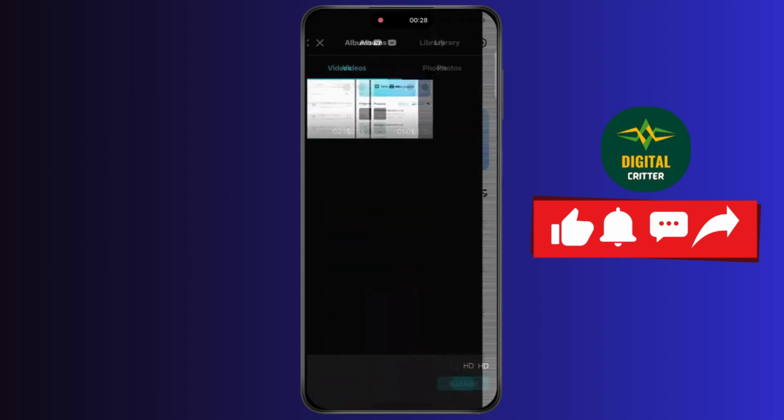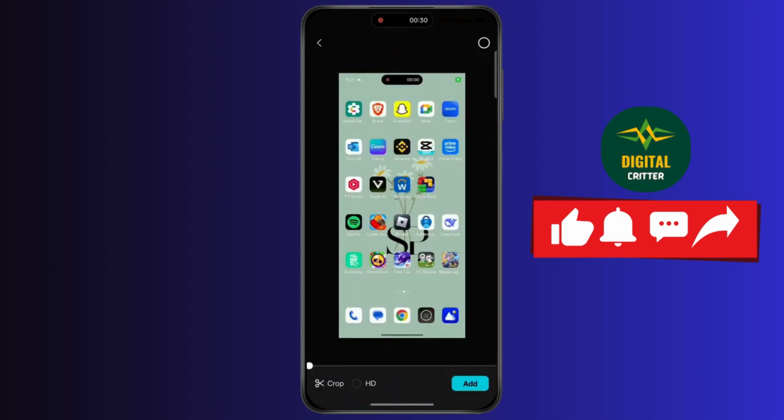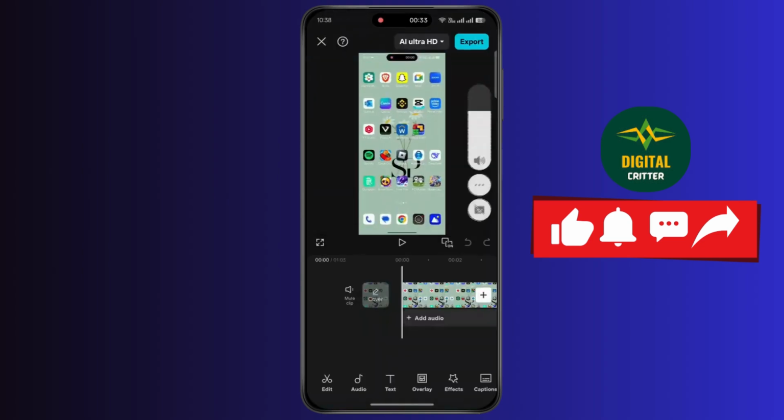Now tap on new project. Now select the video you want to add. Now tap on add. Now wait for some time.